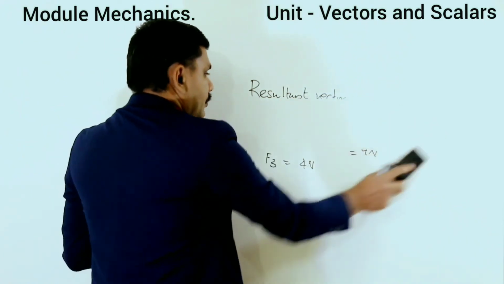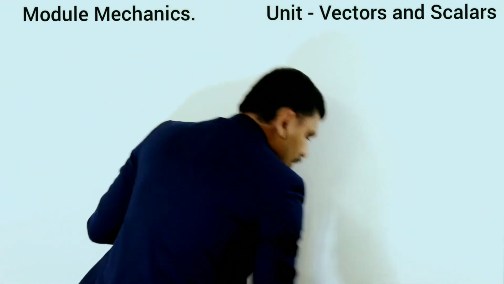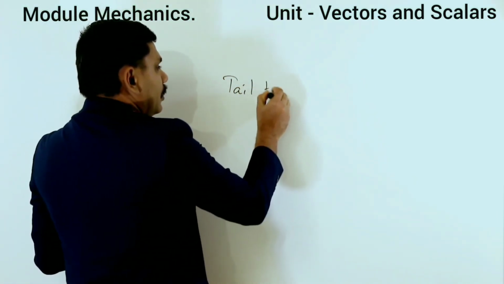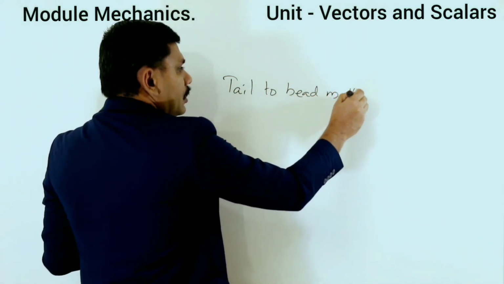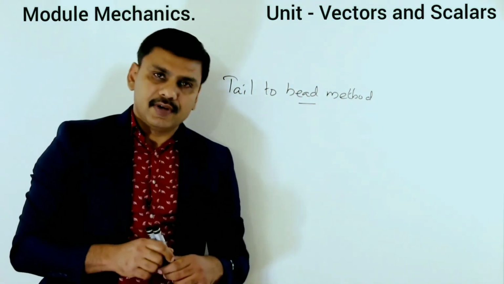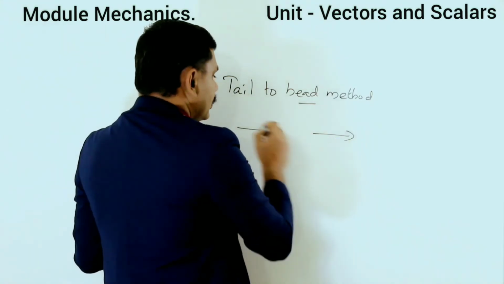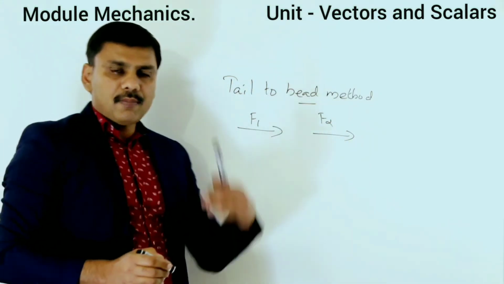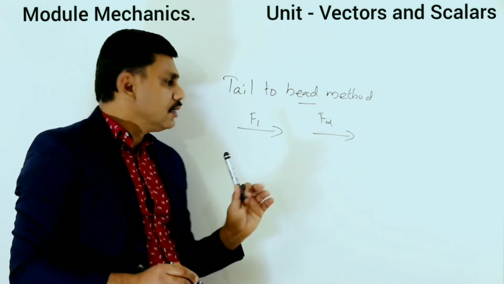Next, tail to head method. This is a method for getting the resultant vector. If you are having two vectors, F1 is this one, F2 is this one, how will you apply tail to head method to find the resultant?